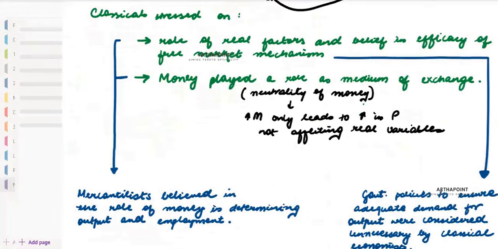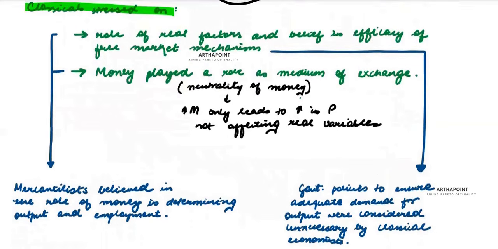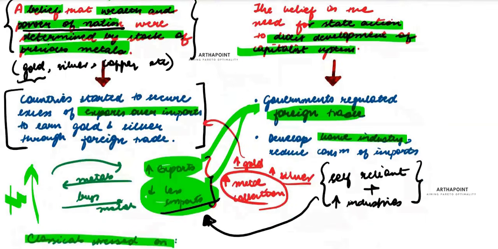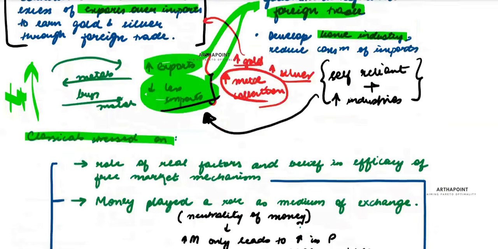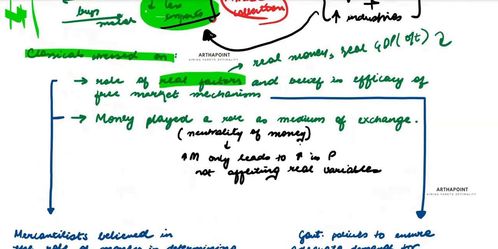Once the classicals came into being, they went against this concept. They said, no, money has no role to play. We have to focus on real factors: real GDP, which means the output created, and real inflation.